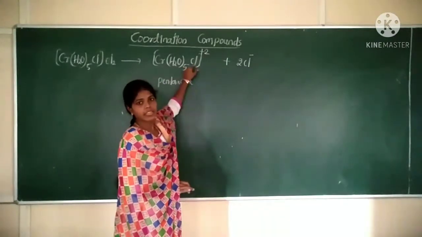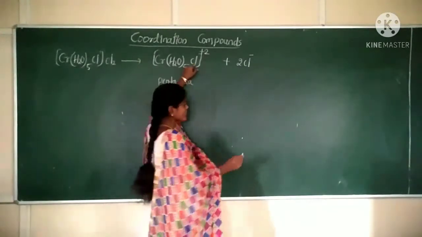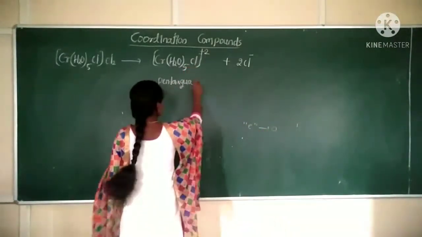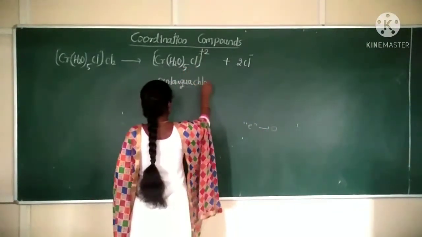Next, chloride. Chloride is an anionic ligand, a negative ligand. For a negative ligand, the letter e is replaced by which letter? O. So what should be the name? Chlorido.